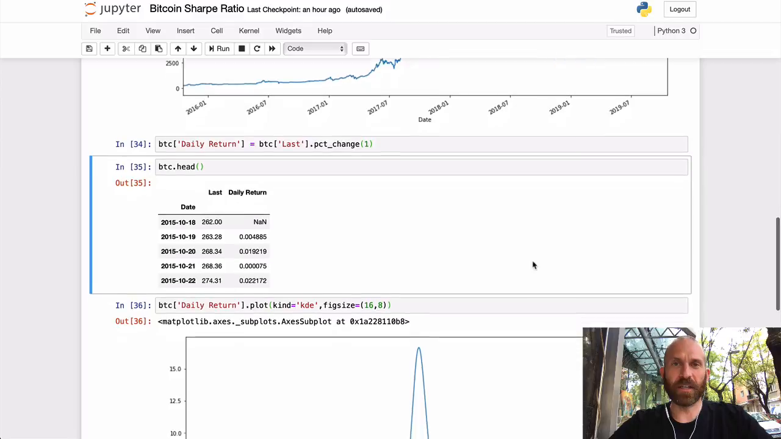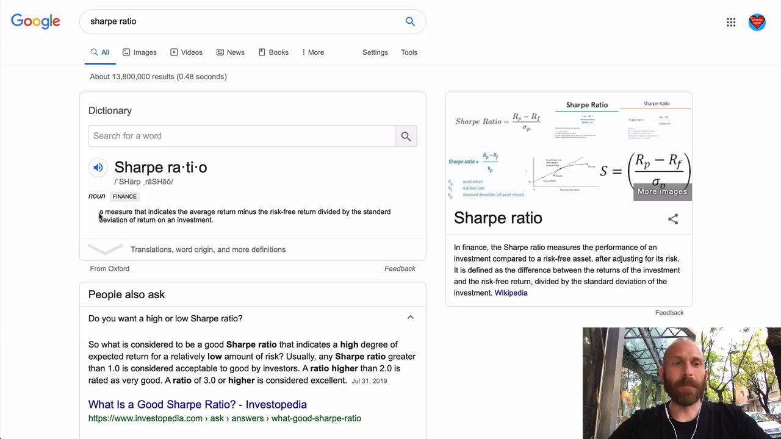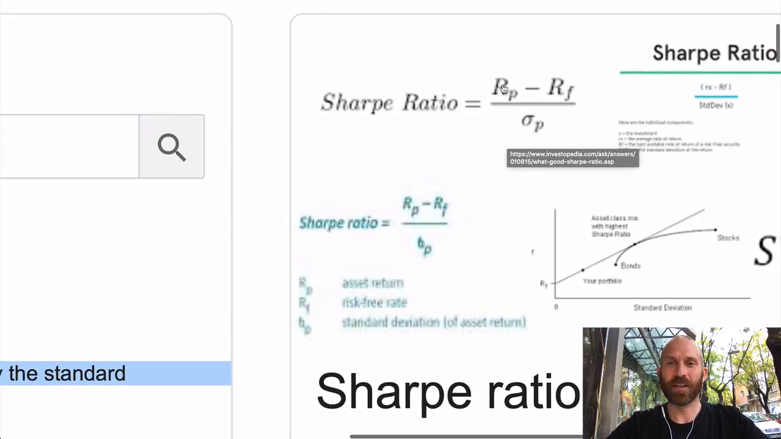out the Sharpe ratio. Now the Sharpe ratio, if we take a look, it's a measure that indicates the average return minus the risk-free return divided by the standard deviation of return on investment. Gosh, that sounds terrible. Okay, let me explain a little bit better for you. So basically this is the equation here, if you can see that. Sharpe ratio, we have a couple R's over a sigma. Okay, so this R is the return that you're getting.